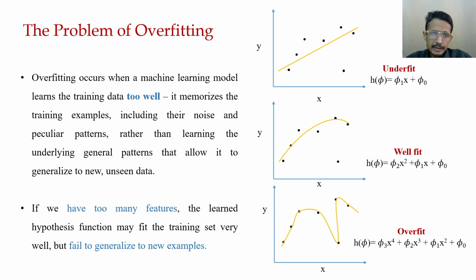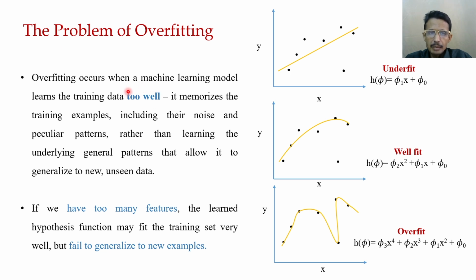In our earlier lectures we have discussed different training procedures of a classifier or a linear regression. Now there is some problem of training. This problem is called overfitting. Now what is overfitting, or better to say, when does overfitting occur? When a machine learning model, it may be a linear regression, it may be a classifier, learns the training data too well.